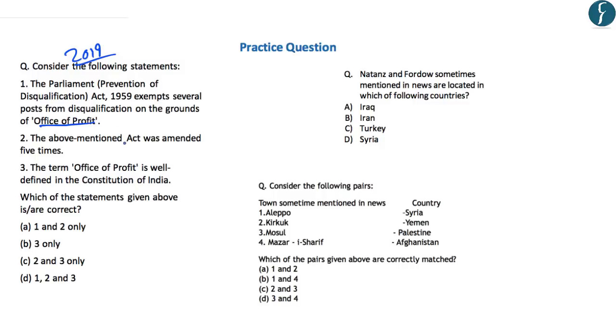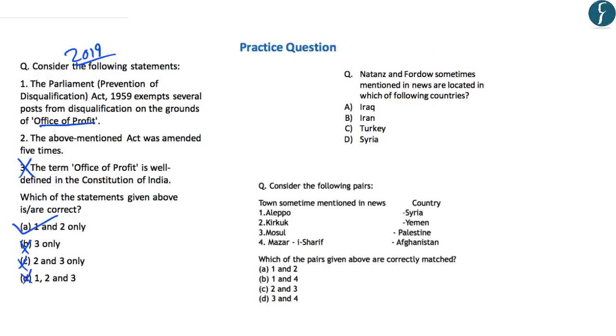Secondly, the above mentioned act was amended 5 times. And the third statement is that the term office of profit is well defined in the Constitution of India. Now we know that this term has not been well defined in the Constitution of India, and hence the third statement is incorrect. Hence, by this you can easily eliminate the options B, C and D, and the correct answer is A, that is 1 and 2 only.